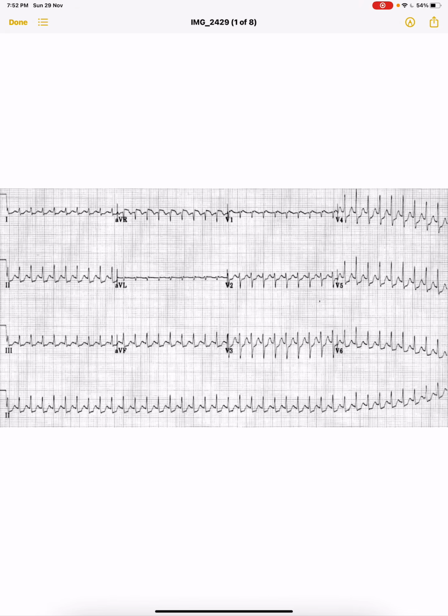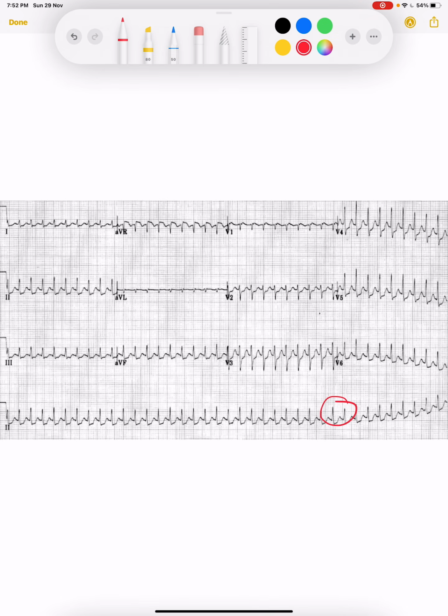First of all, this is tachycardia, right? We know the rate is very fast. It is almost 180, you can say, or maybe more than 200. The rate is more than 200 because there is only one big square in between, so it will be 200 or 250. Anyhow, regarding this rate thing, we will discuss later in some video in the end. But it is tachycardia, and the rhythm is also regular.